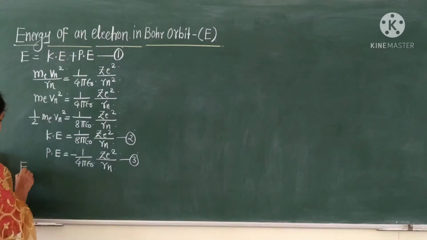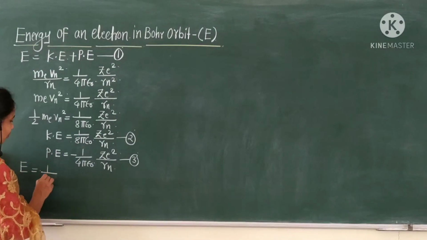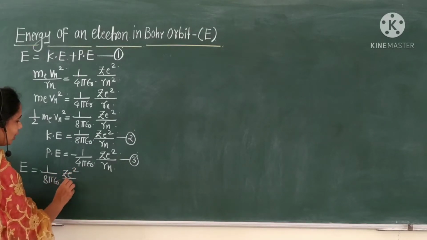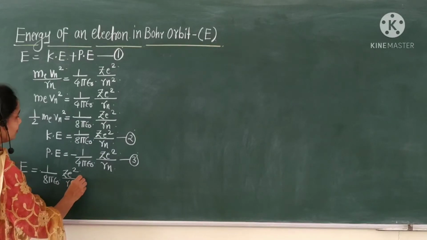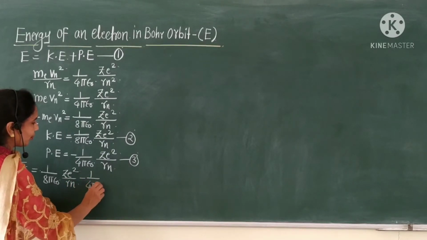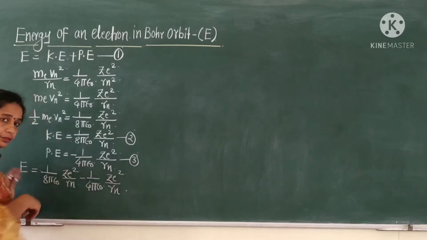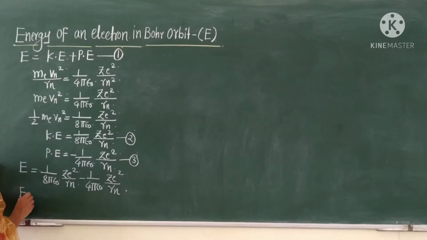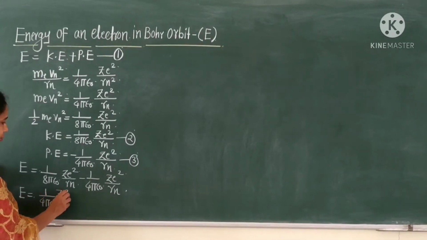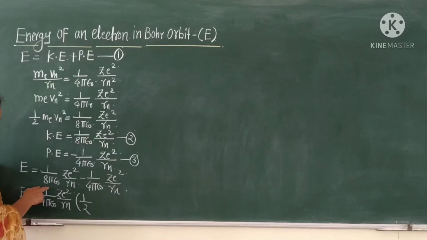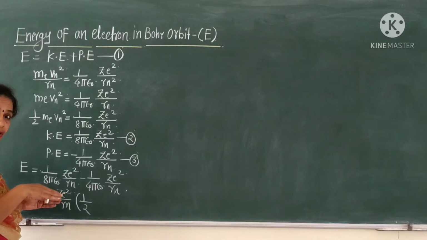Therefore, E is equal to, what is the kinetic energy? 1 upon 8 pi epsilon naught Ze square upon rn minus 1 upon 4 pi epsilon naught Ze square upon rn. Therefore, E is equal to the common term 1 upon 4 pi epsilon naught Ze square upon rn, 1/2 in first bracket, because 1 upon 4 pi epsilon naught is common.